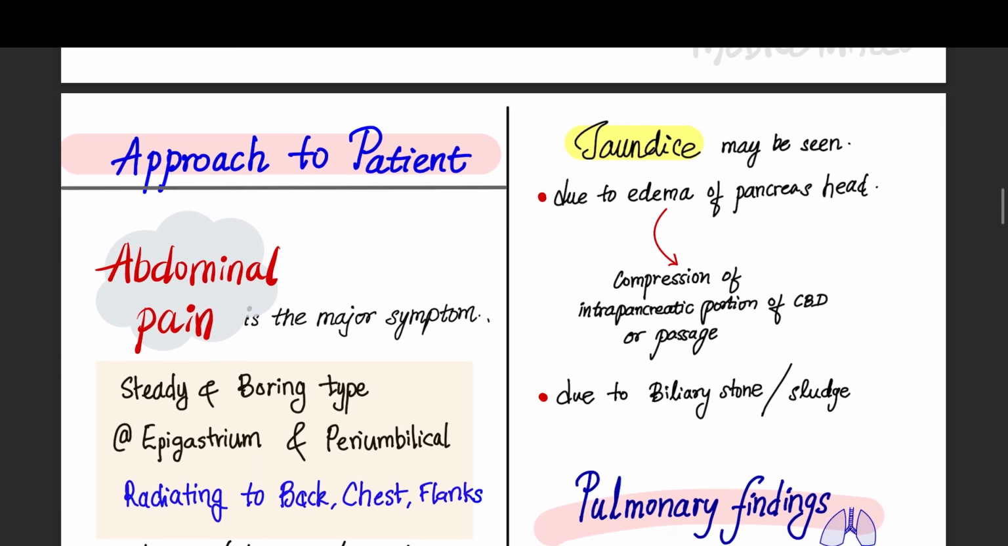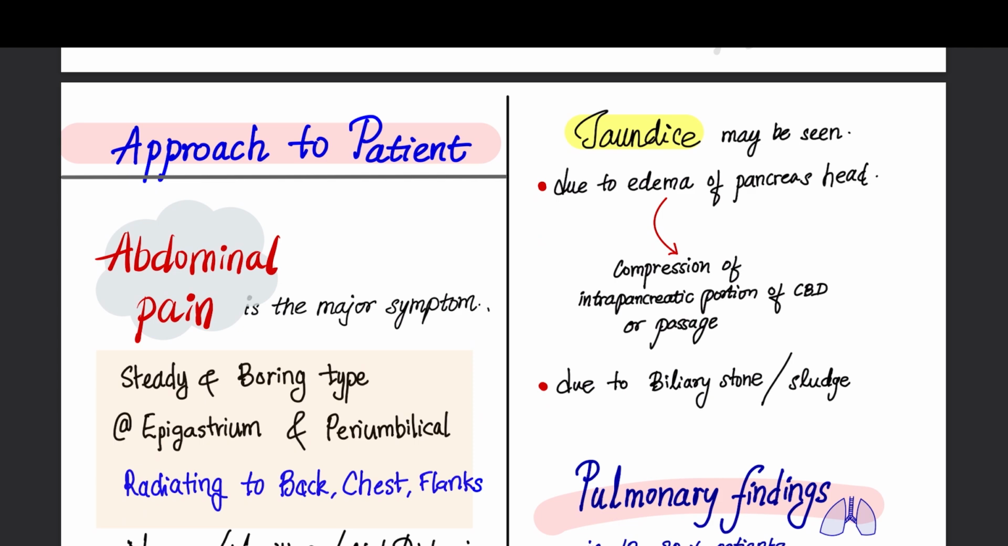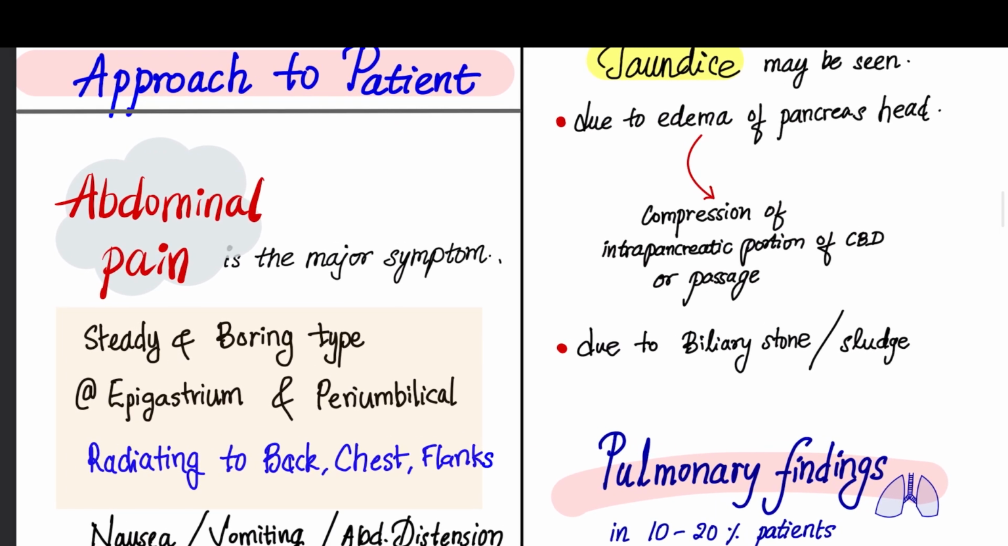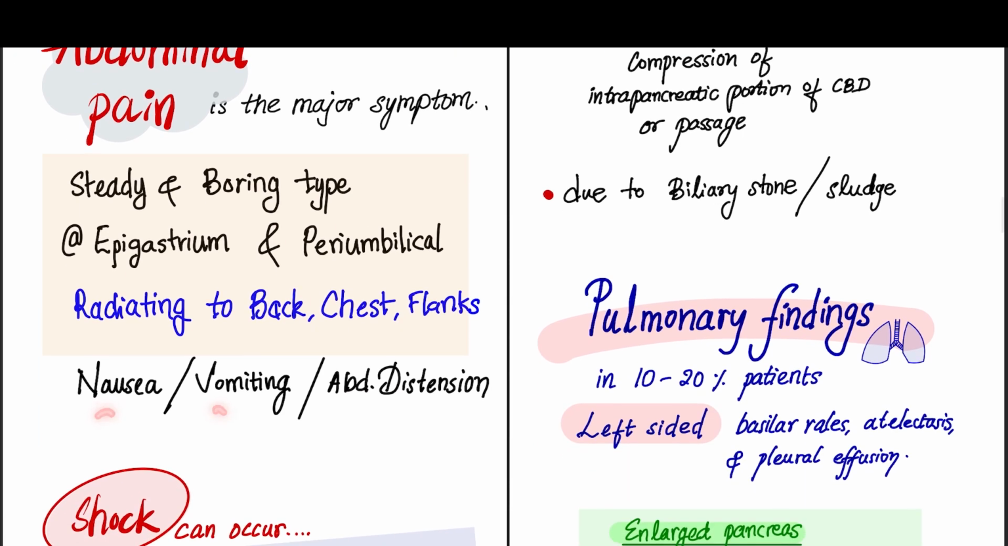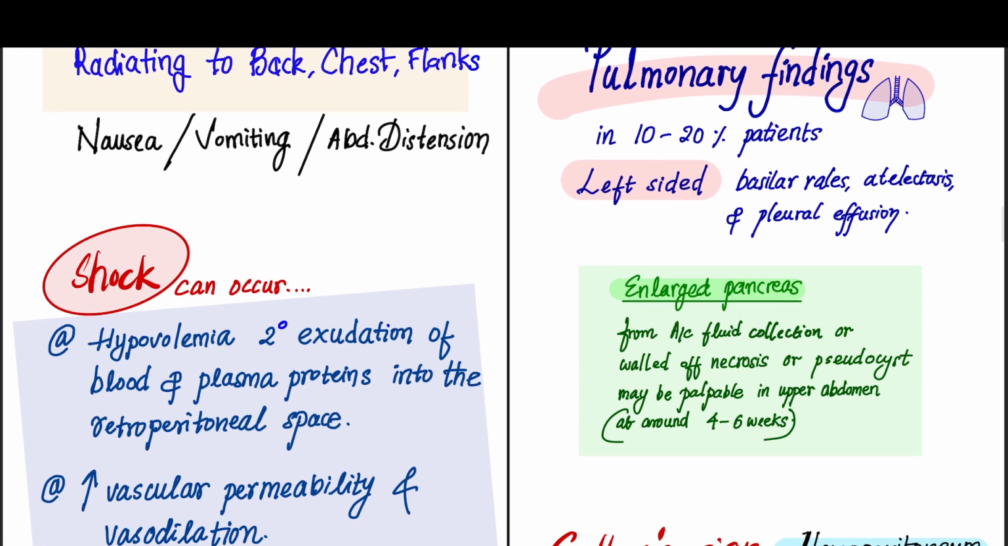So how do we approach the patient? How does the patient present to us initially? The major symptom is abdominal pain. And what is the characteristic of the pain? There is a steady and boring type of pain at the epigastrium and periumbilical region, which can radiate to the back, chest, or flanks. Associated with this pain, there can be nausea, vomiting, and abdominal distension. Sometimes the patient can present with a more severe complication like shock. The patient can be in shock even in the initial presentation.